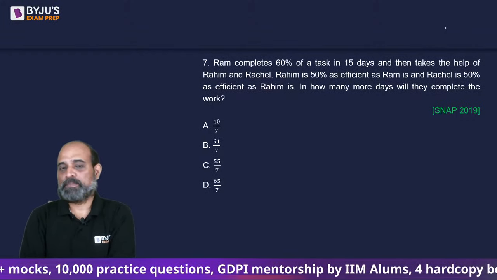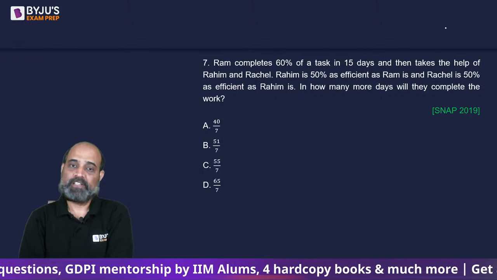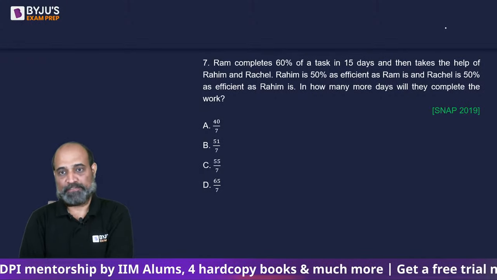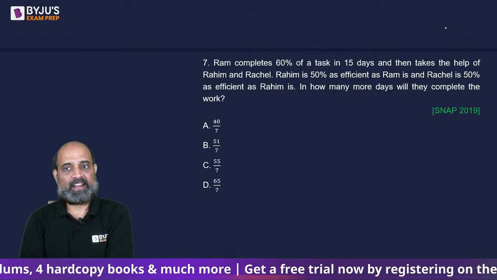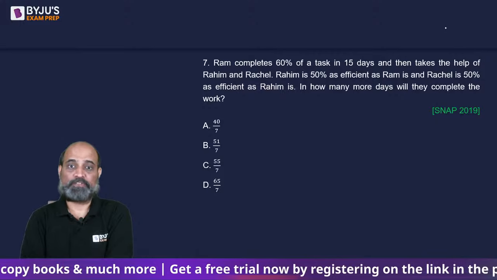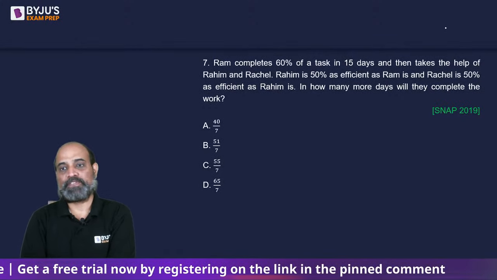Ram completes 60% of a task in 15 days and then takes the help of Rahim and Rachel. Rahim is 50% as efficient as Ram. And Rachel is 50% as efficient as Rahim is. In how many more days will they complete the work?